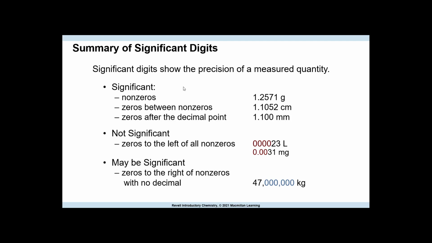Zeros to the left, before you have actual numbers that are not zero, we can kick them out because we can write these numbers in scientific notation. We don't have enough information on this last one, so we would need more information, or you would just take this at face value and they would say this is 2 sig figs. But if there was a decimal here, all of this would be significant.